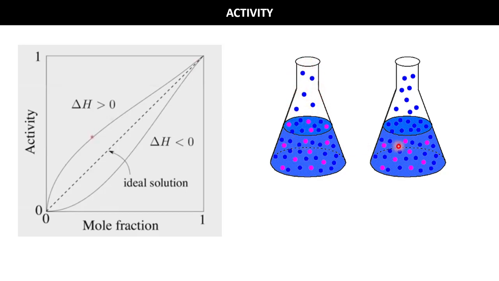But if B atoms don't like A atoms surround itself, it's repelling the A atoms, then what will happen? More number of A atoms will be in the vapor phase. Concentration of A atoms in the vapor will increase, and that's why the vapor pressure will also increase. So the true concentration of A atoms has been changed due to introduction of another kind of B atom and its nature of attraction or repulsion. So that is the activity.